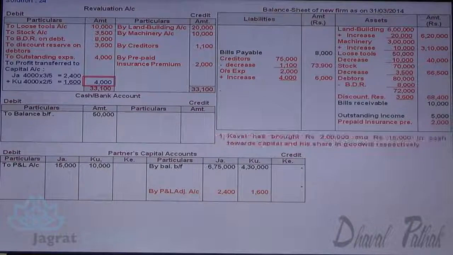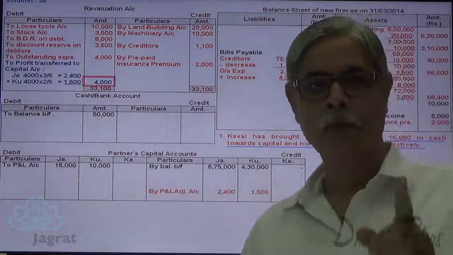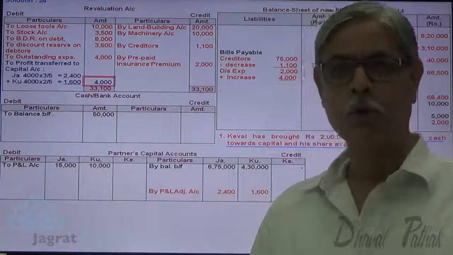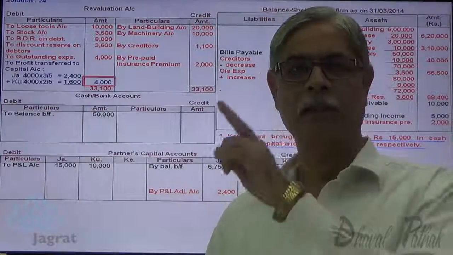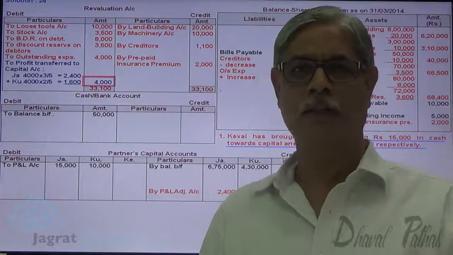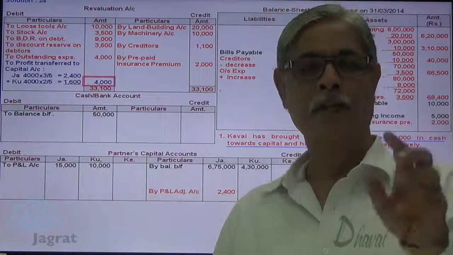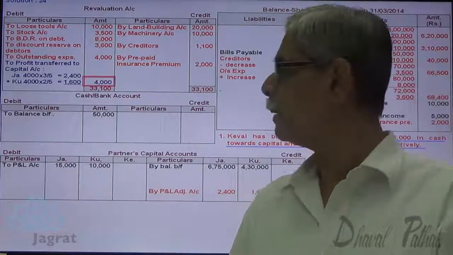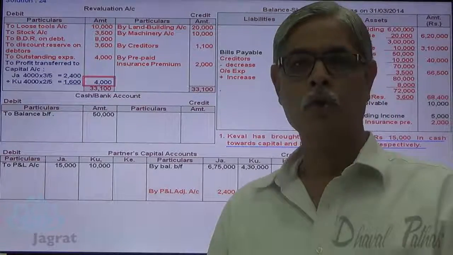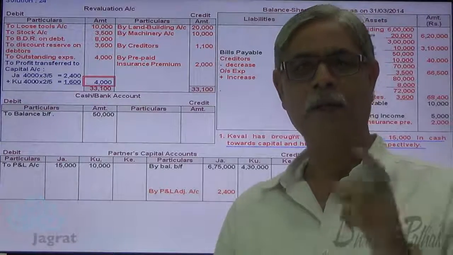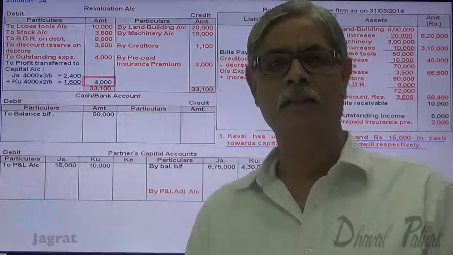Now in step number 4, I am going to consider the goodwill adjustment. The new partner brought 15,000 for goodwill. As I told you, whatever goodwill is brought by a new partner is to be distributed among sacrificing partners in the ratio of sacrifice. We are not given any specific information about the sacrifice made by Jaimini and Kaushal, so it is always understood that the sacrifice has been made in the old profit sharing ratio, that is 3:2.